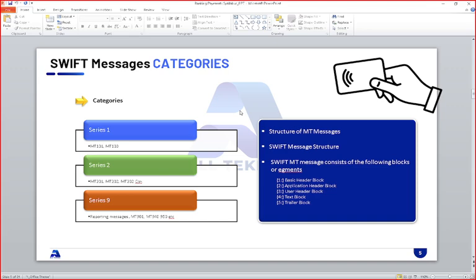Typically we discussed customer to bank payment messages, bank to bank payment messages, and at the end notification and statement messages, from the MT point of view. These sessions from series 1 to series 9 took around 14 days, one hour every day. We discussed that in detail.